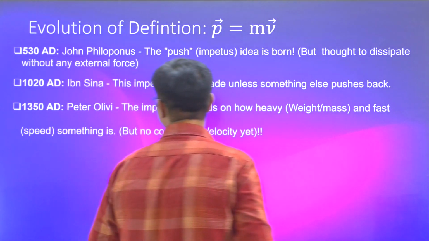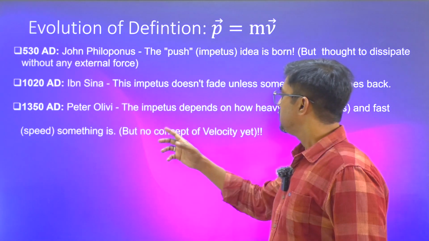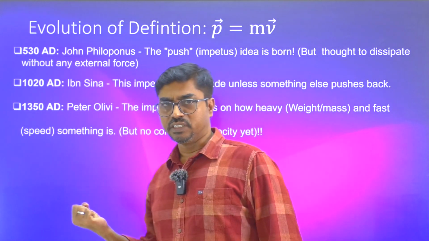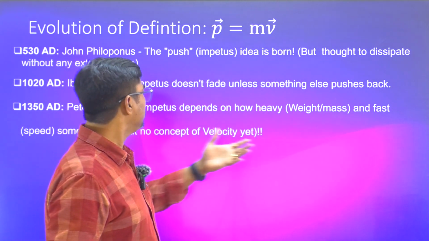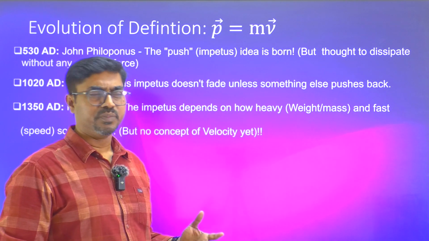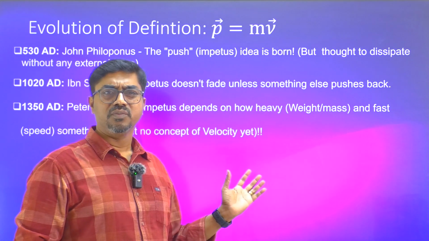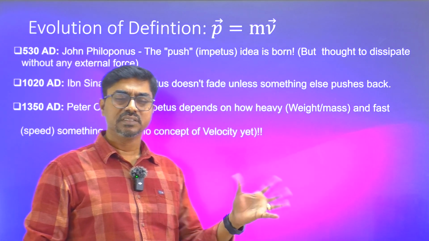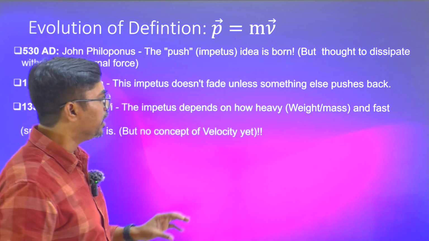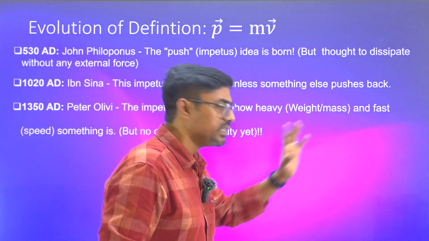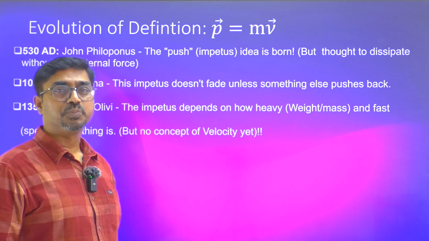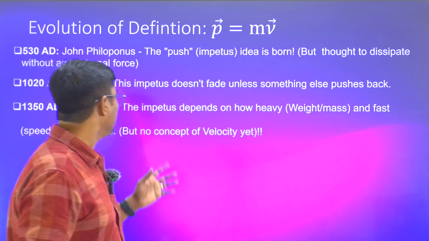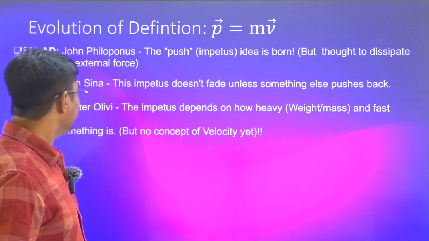Then comes Peter Olivi. He says that impetus depends on how heavy the object is and how fast the object is moving. When we say heaviness, during those 1000 years, there was not much clarity whether we were talking about weight or mass. They were used interchangeably with some confusion. When we say fastness, we were not talking about velocity at that time. We were talking about speed. The concept of velocity had not evolved during that period.